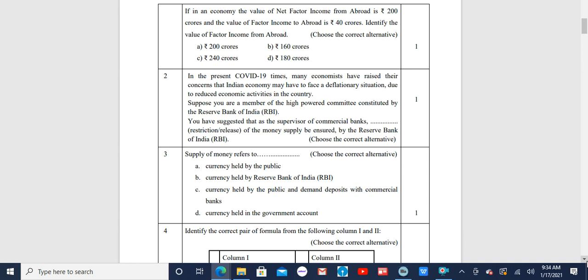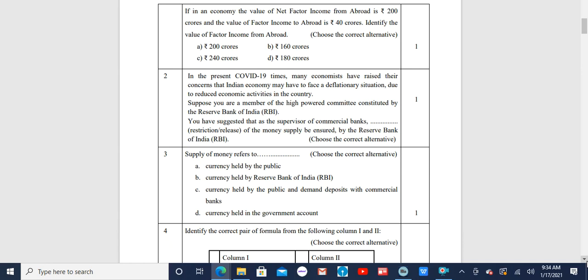Next question, question 2. In the present COVID-19 times, many economists have raised their concerns that Indian economy may have to face a deflationary situation due to reduced economic activities in the country. Suppose you are a member of a high-powered committee constituted by the Reserve Bank of India.